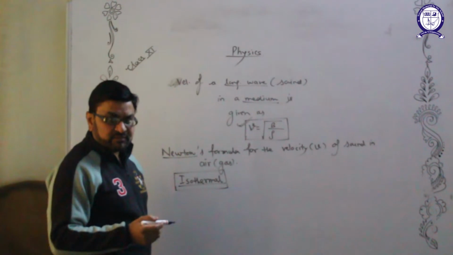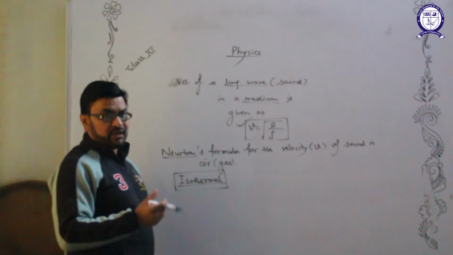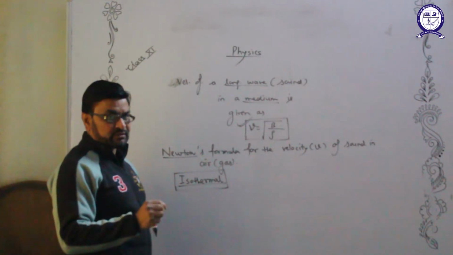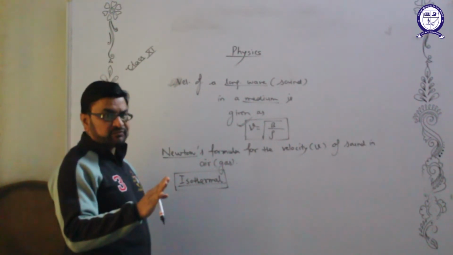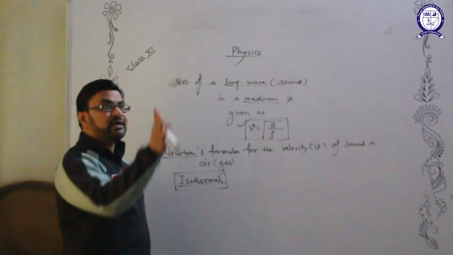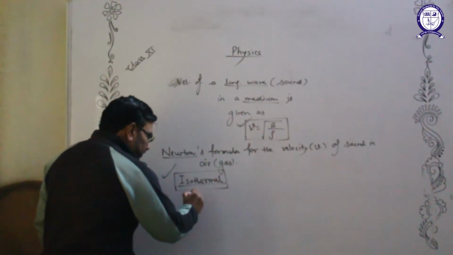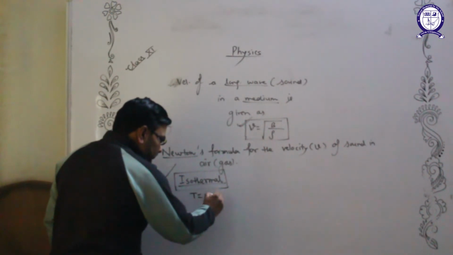Assume air is an ideal gas, because normally we take all the gases to be ideal, but there is a slight difference between ideal gas and real gas. But for mathematical convenience, for simplicity, we can take the gas to be an ideal gas. Under isothermal condition, temperature will be constant.